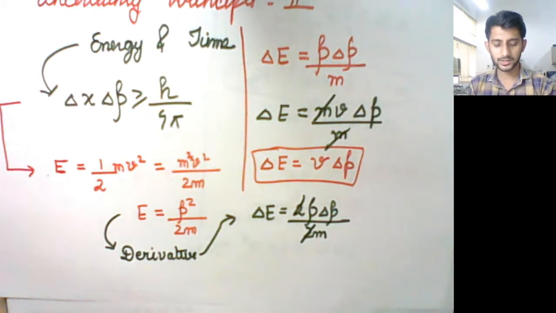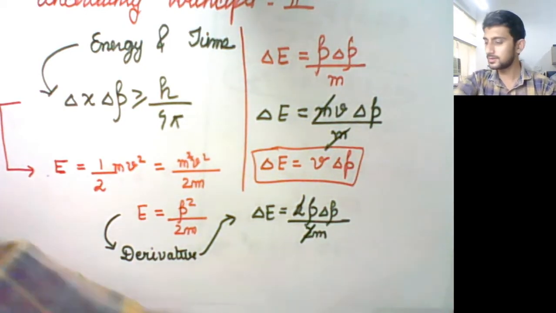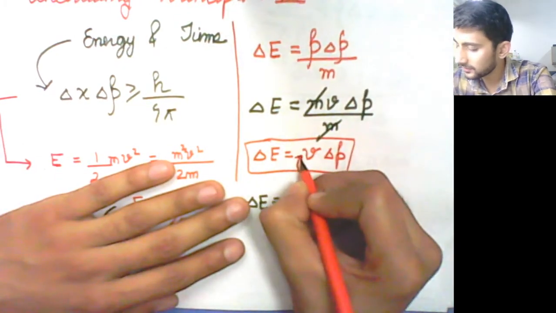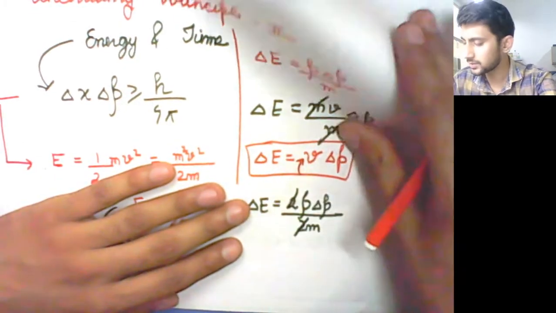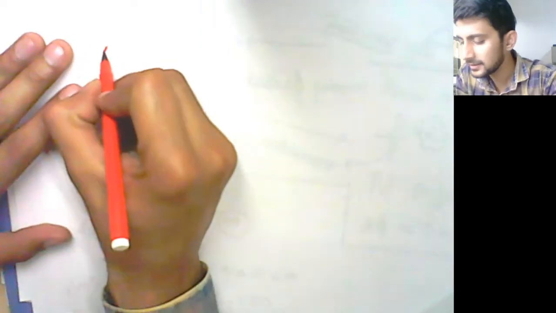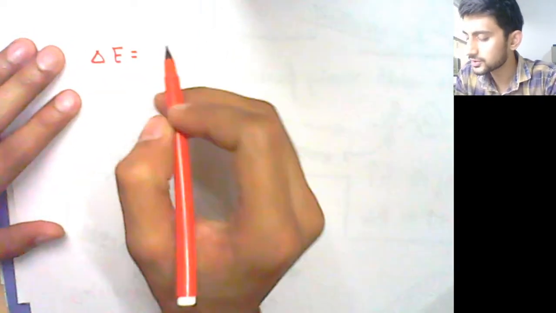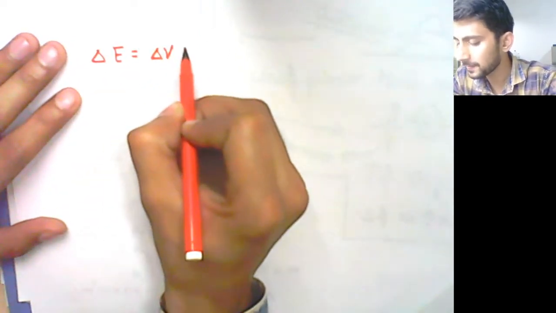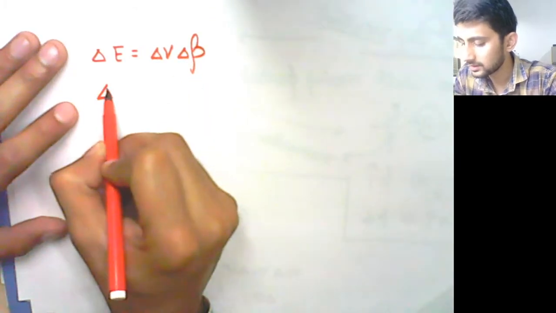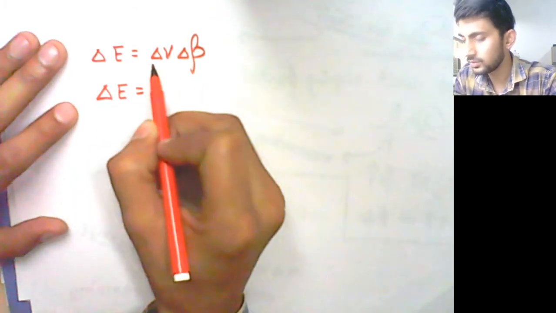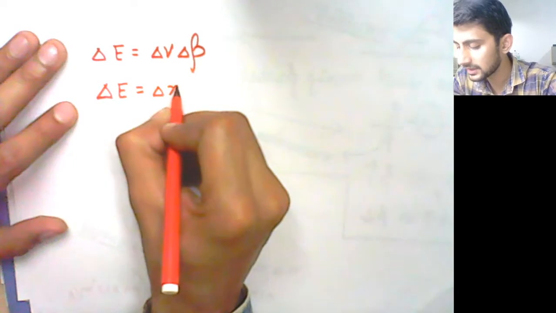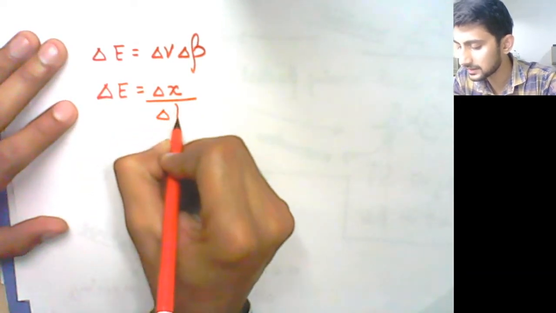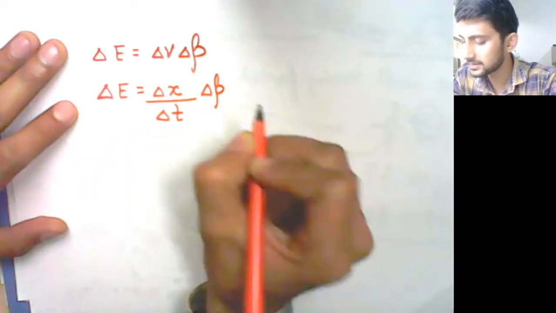Now because the velocity here can also be uncertain, I can write that delta E equals delta V into delta P. Then delta V we can write as delta X upon delta T, and this delta P continues from here.